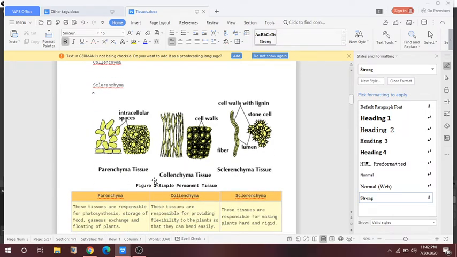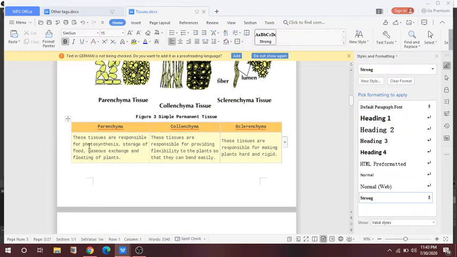So this is the structure. You have to make this structure in your notebook. This is your homework that you have to draw the structure of parenchyma, collenchyma and sclerenchyma in your notebook from the NCERT. This is very important.